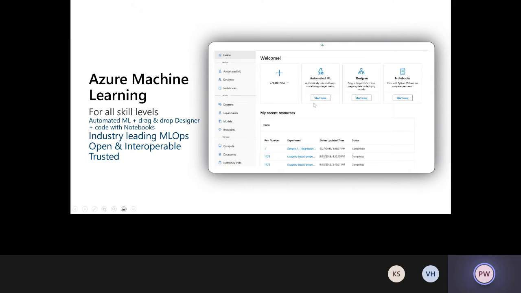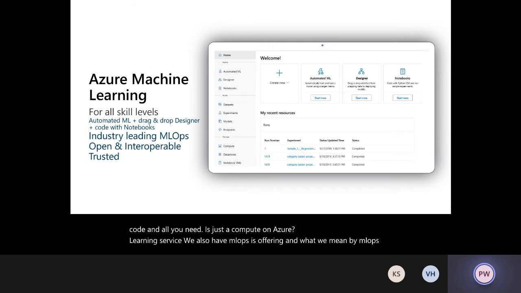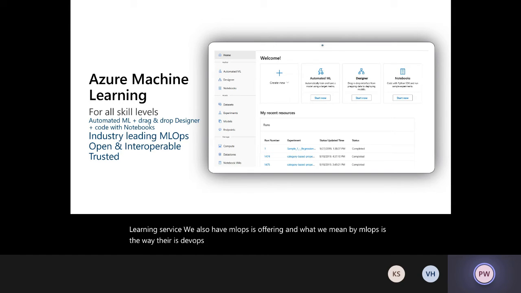We also have MLOps as an offering, and what we mean by MLOps is the way there is DevOps for normal application development, this is DevOps for the machine learning process, right? So you might train a new model. You might figure out a new algorithm, new library, and a set of hyperparameters, and you have trained a new model. Now you want to deploy that into production, right? So before you do that, you want to make sure that it doesn't break any of the cases. So you can check your model into GitHub or onto the repository that you're